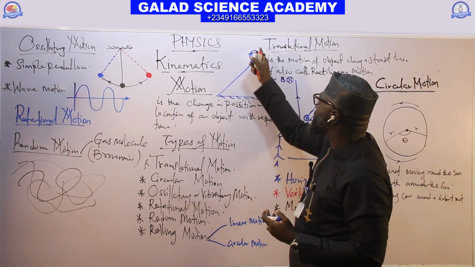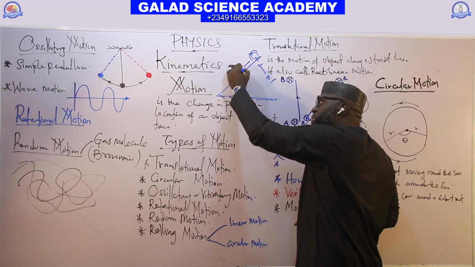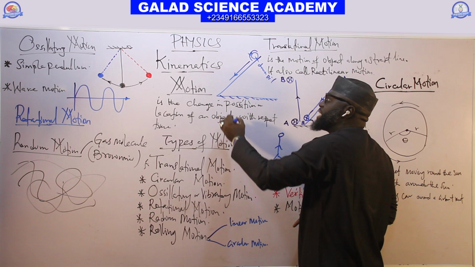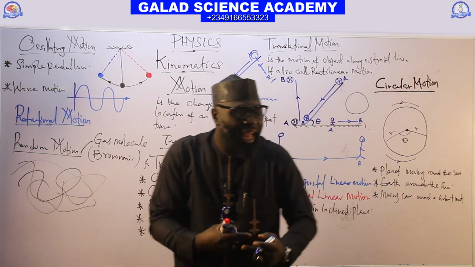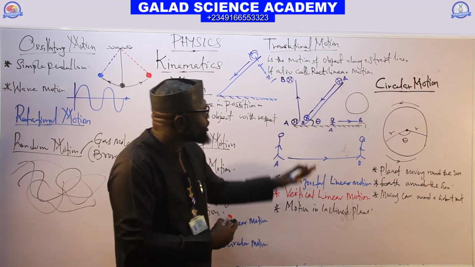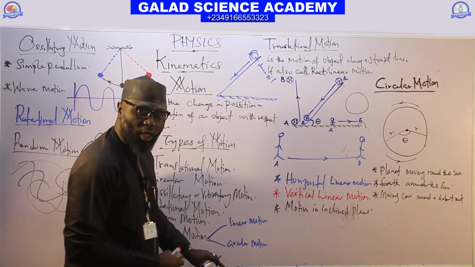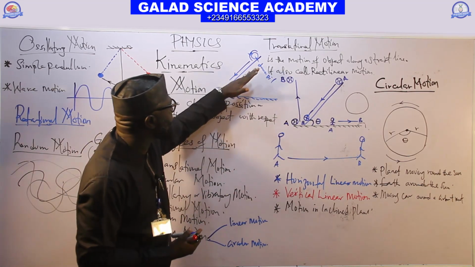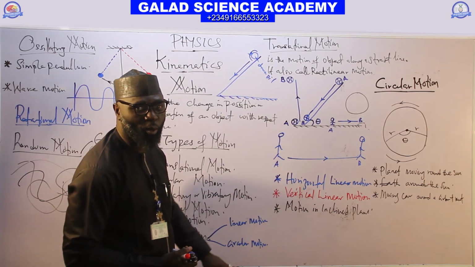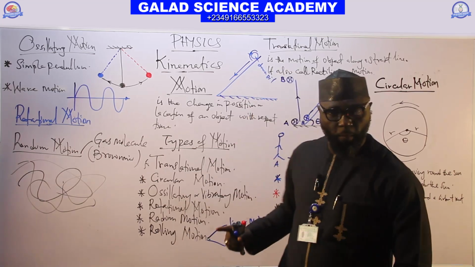So when the drum is rolling, it undergoes circular motion, and the drum will also be moving down the plane like this. It also undergoes linear motion. So when the drum is rolling along the inclined plane, and it's also moving down the inclined plane, this kind of motion is called rolling motion. It's a motion that is composed of both linear motion and circular motion. So that is all about the types of motion.